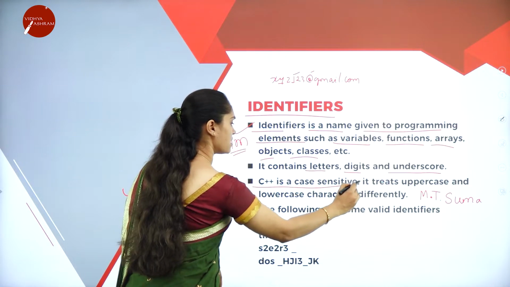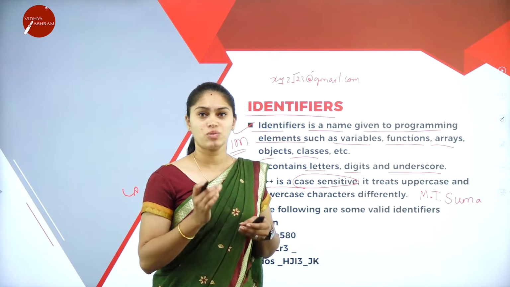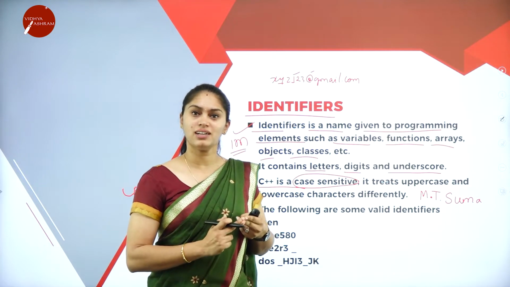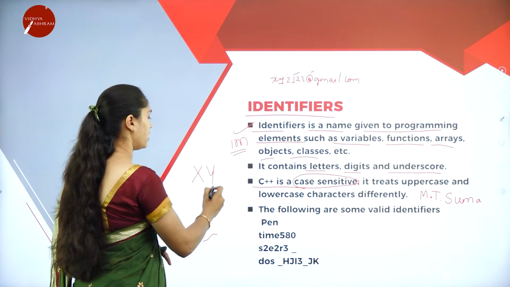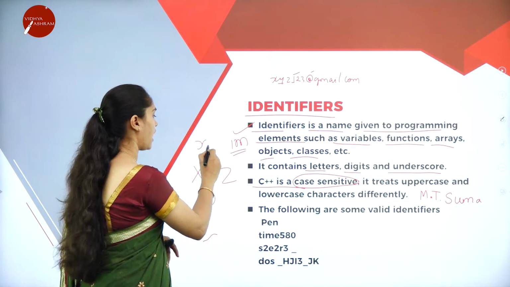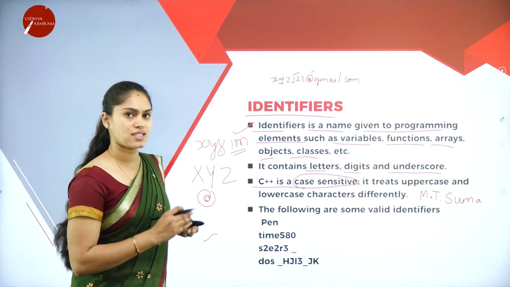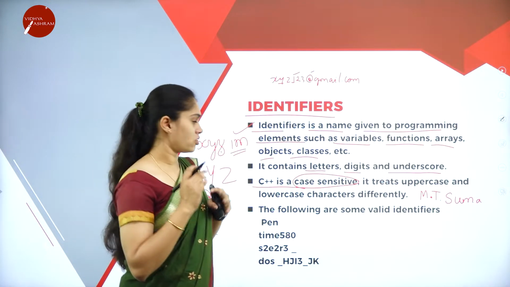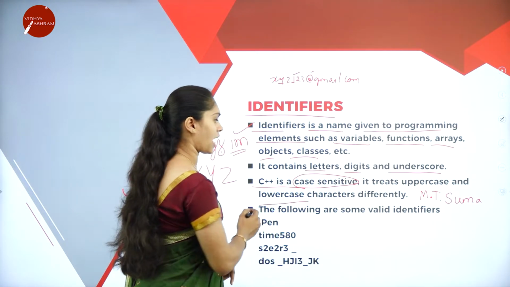Here, C++ is case sensitive, very important. What is case sensitive? Capital letter A is not the same as small letter a in C++. So if you write xyz@gmail.com, that is not the same as XYZ, because one is lowercase and the other is uppercase. C++ will treat both IDs as different. So C++ is case sensitive: it will treat uppercase and lowercase characters differently.